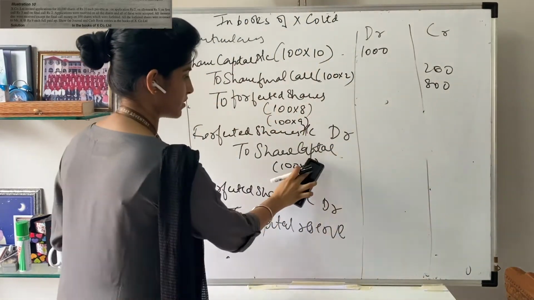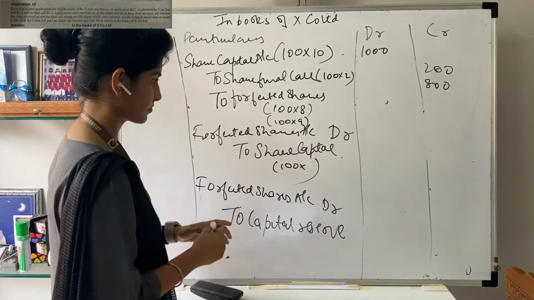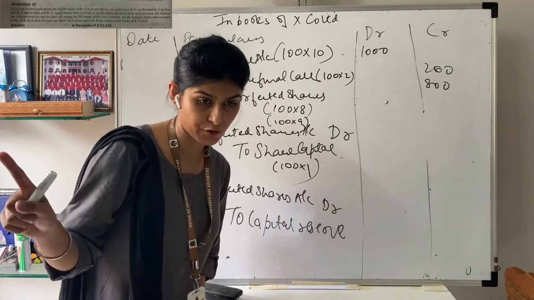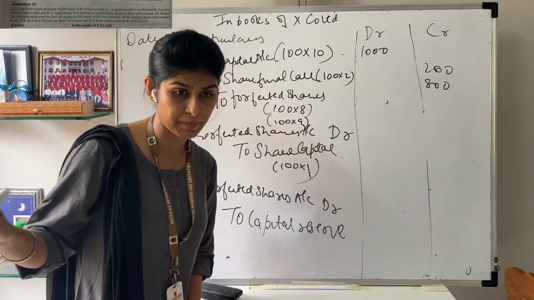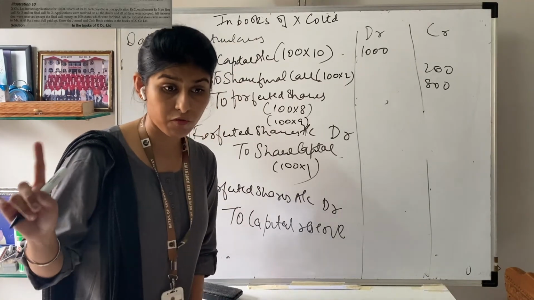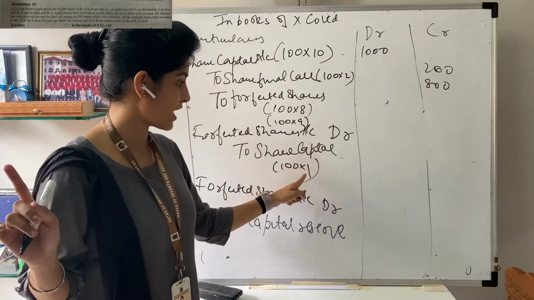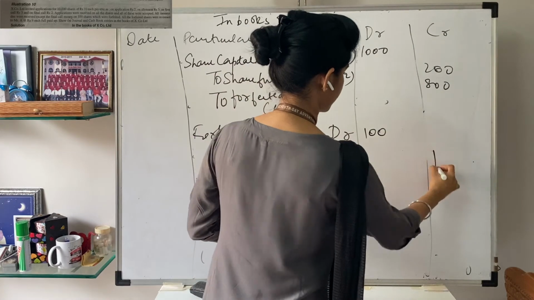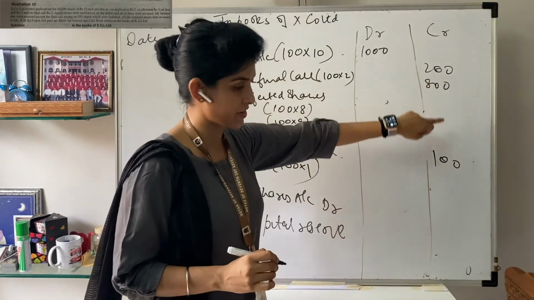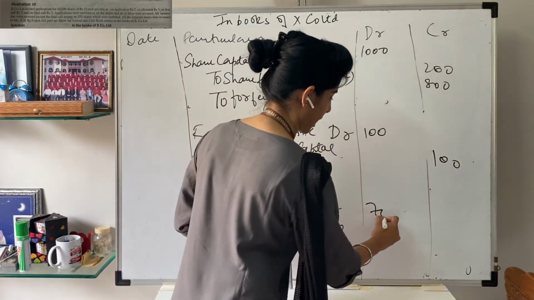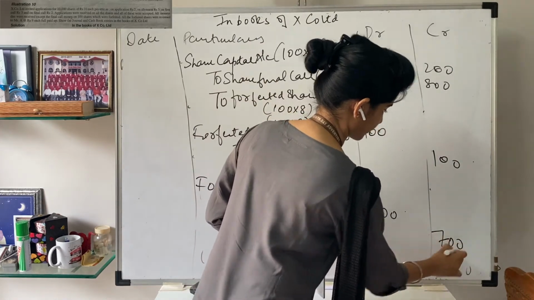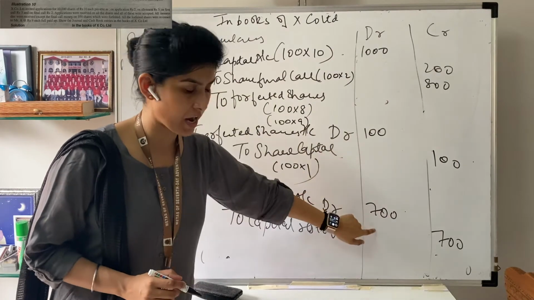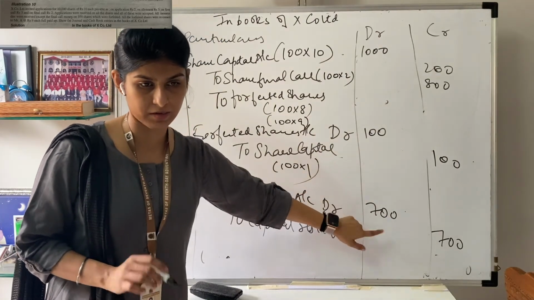Sorry, this amount will be 100, because reissue has been made at rupees 9 per share fully paid up. The share was for rupees 10, so 10 minus 9 is 1. I'm sorry for the mistake. This 800 minus 100, that is 700, is your capital reserve.